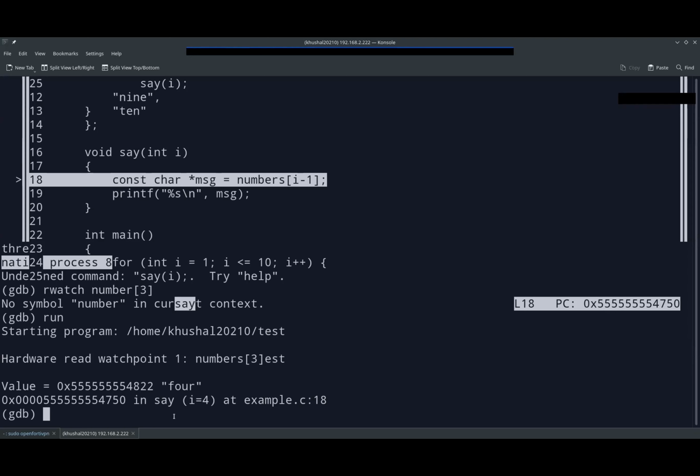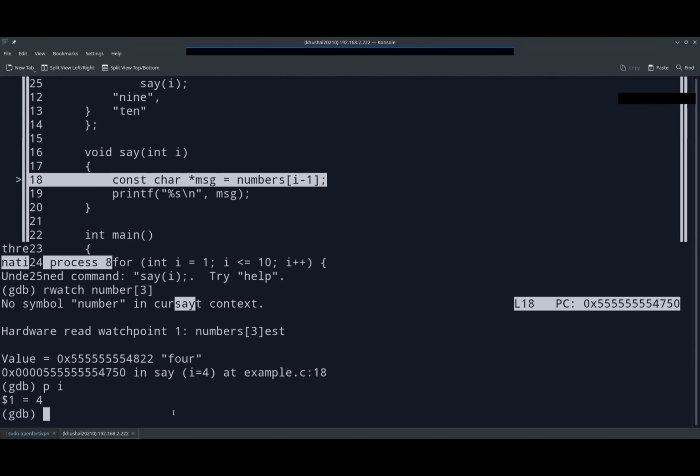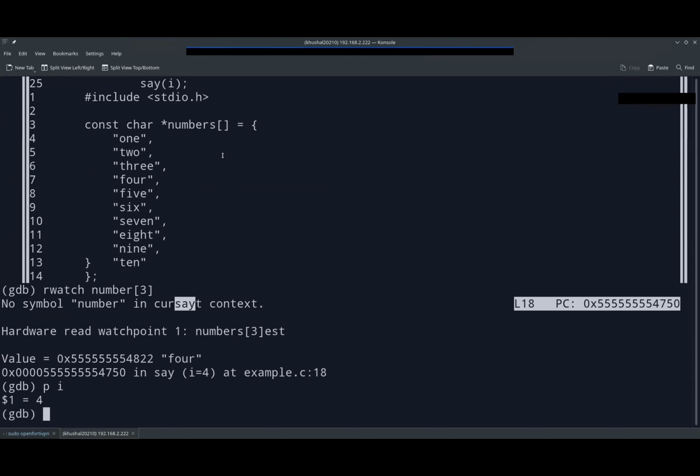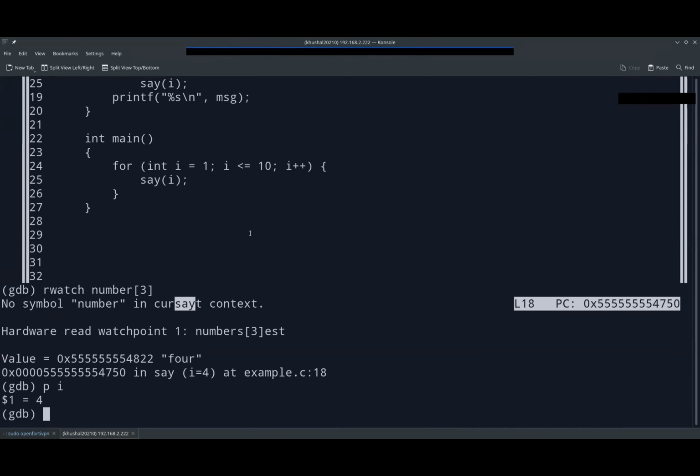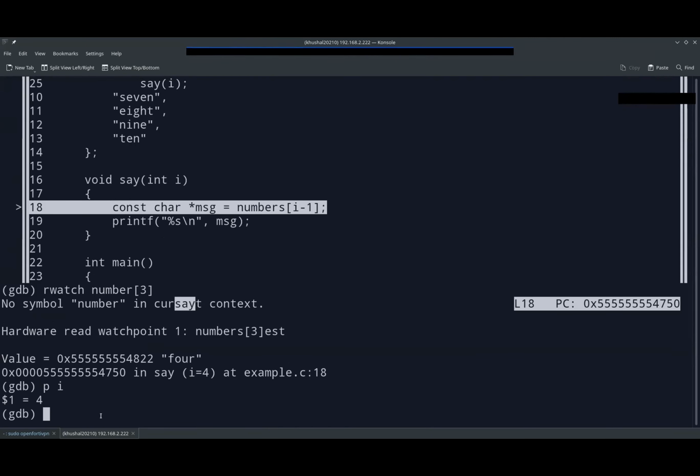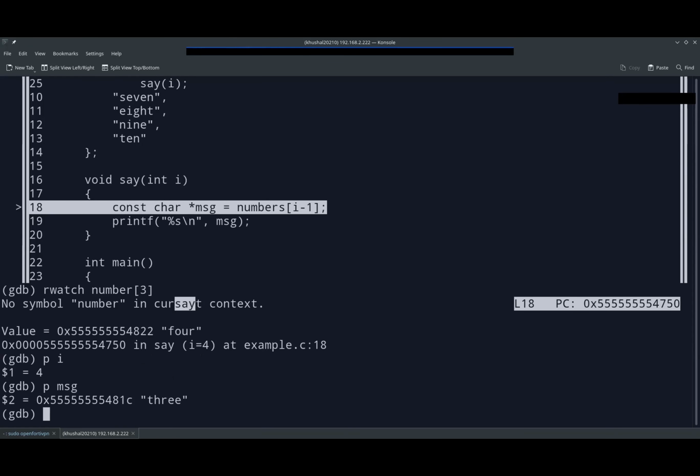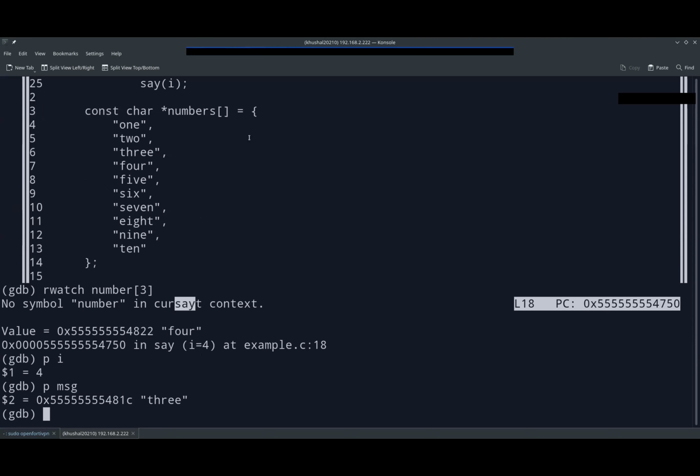C equal to 18. So if we see right now, print I, we are at I equal to 4. So numbers of 4 will be 0, 1, 2, 3, 4, right? When I hit 4, and when numbers of 4 was accessed, the program was stopped, and we can now poke around. If we go into message, P message, let's see the value of message, which is 3.